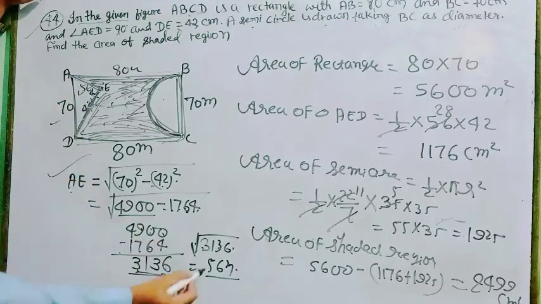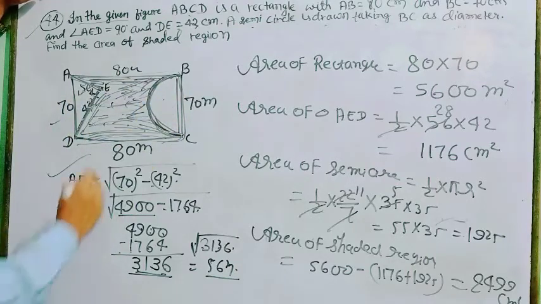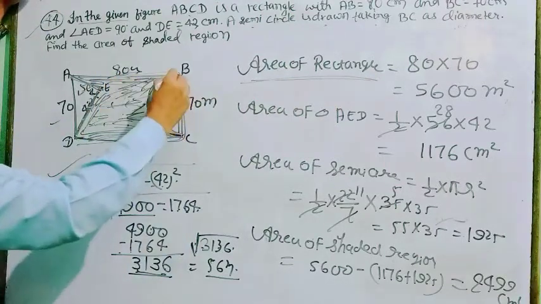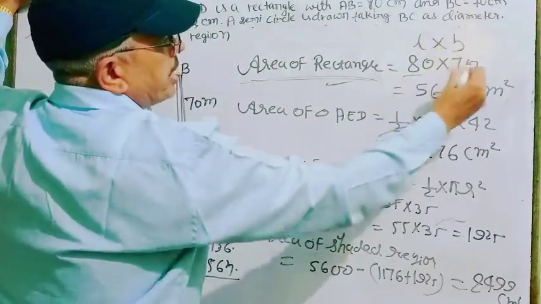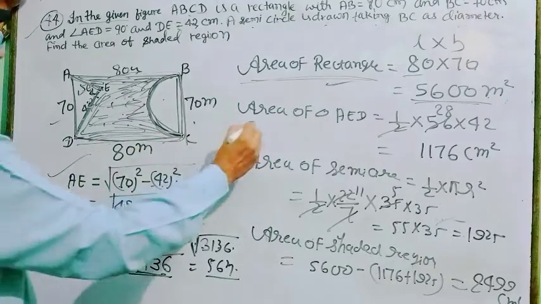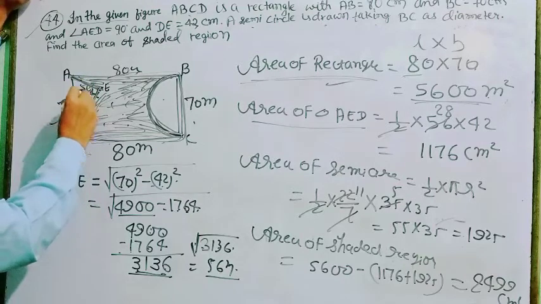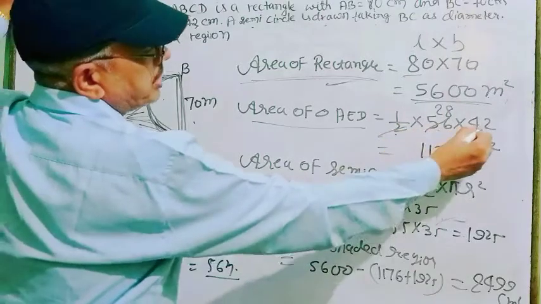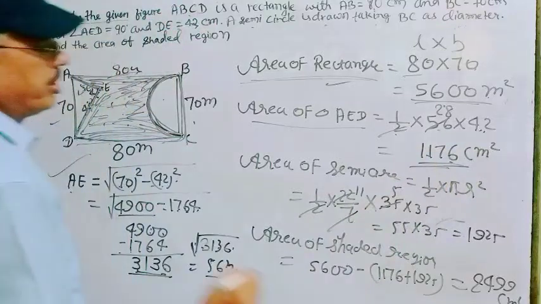After that, if you find A, then all the units of the figure are given. So after that you find what is the area of this rectangle. Say rectangle, the length is 80 and breadth is 70. So area of rectangle is length into breadth, that means 80 into 70, that is 5600 cm square. Then what is the area of AET? AET is a triangle whose base and height are given. One is 42, another is 56. So 1 by 2 into base into height, then 28 into 42, then you get 1176 cm square.